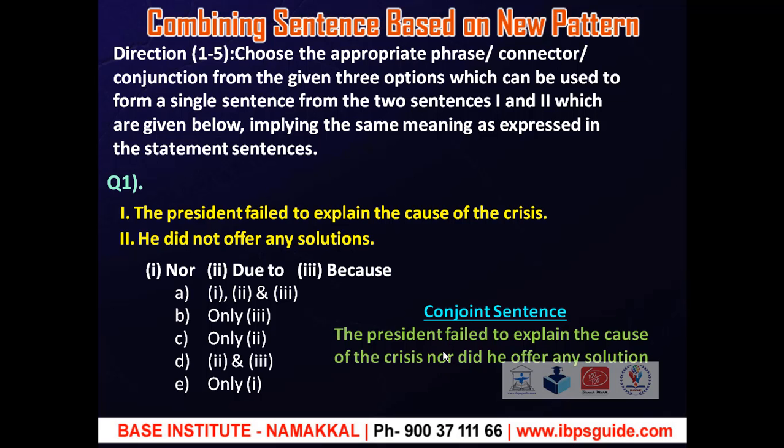Okay. So, two negatives in a single statement will give positive meaning. So, we shall remove not in the second statement and conjoin it as the president failed to explain the cause of the crisis, nor did he offer any solutions. So, nor is the correct option for these two sentences to be conjoined.